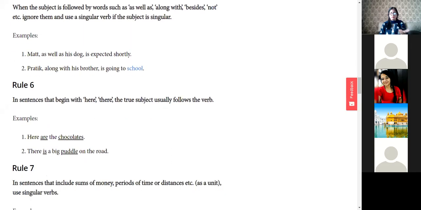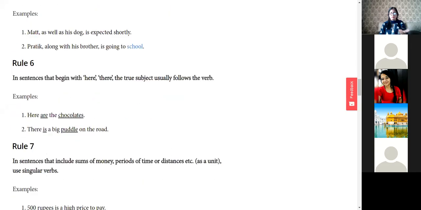Now rule number 6 is, in sentences that begin with here, there, the true subject usually follows the verb.